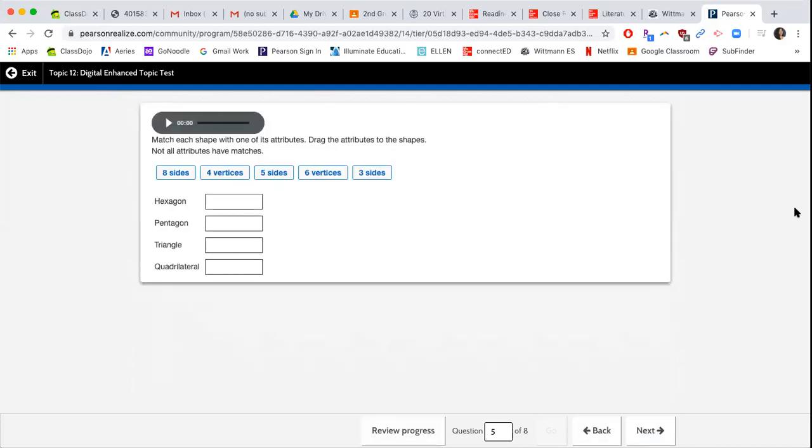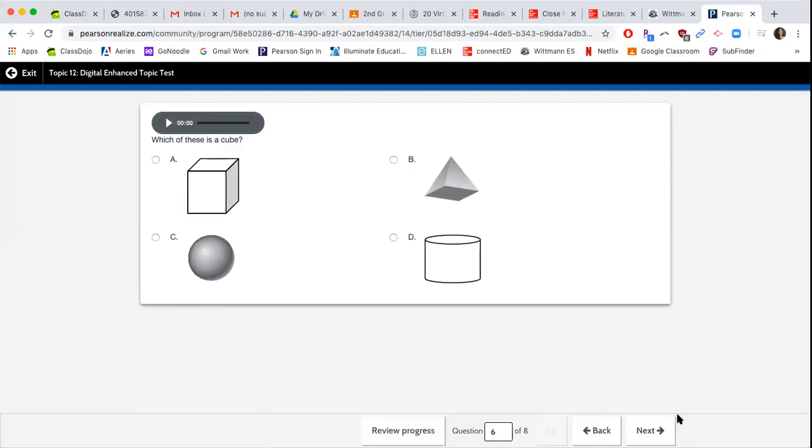Match each shape with one of its attributes. Drag the attributes to the shapes. Not all attributes have matches. So there's 5 attributes and there's only 4 shapes, so you're only going to match 4 with these 4. A hexagon, remember we said 6, so you would drag it. A pentagon, we said 5. A triangle would be 3, and then a quadrilateral would be 4. The one that would not be there is 8, and I believe 8, just like an octopus has 8 legs, would be an octagon. That would be the shape for the 8 sides, which we are not using for this test.